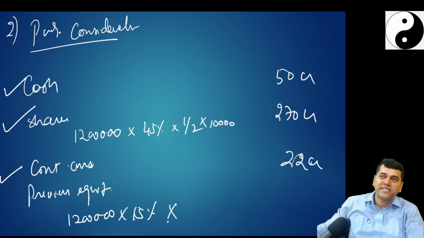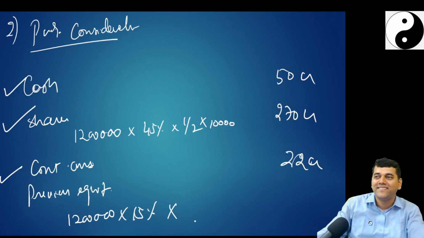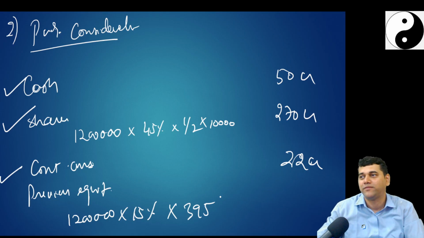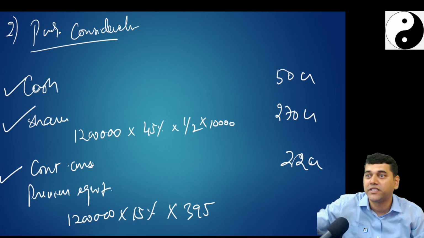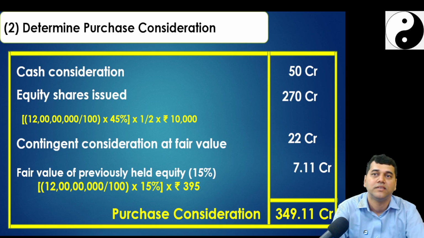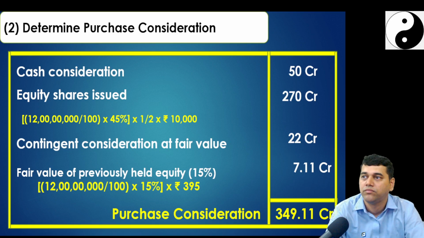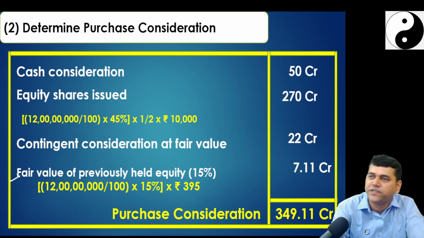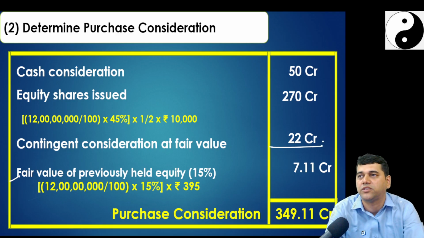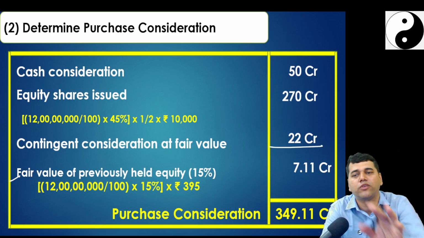Into, what is my share price? 395 on the date of acquisition, no. And whose share price? S Limited share price. Because this is my previously held equity in the subsidiary. It is a step acquisition, no. Alternatively, you could have shifted this to the next line. You could have said only these three things are your purchase consideration, but the study material has added this also as a purchase consideration.